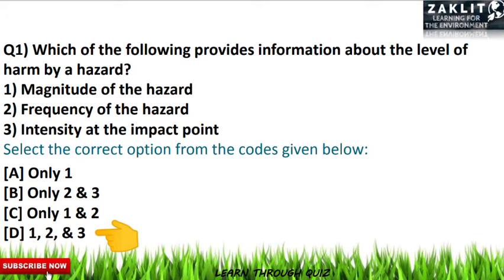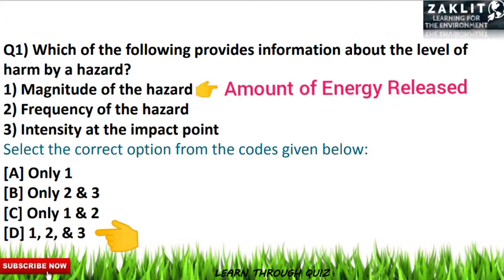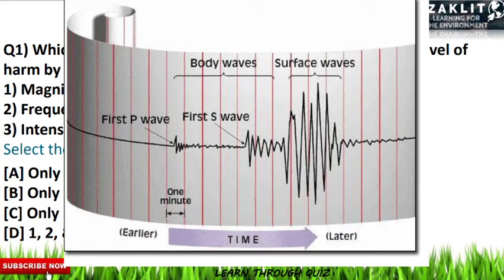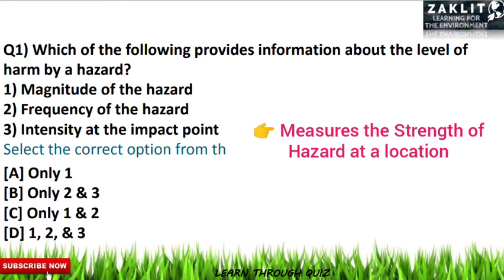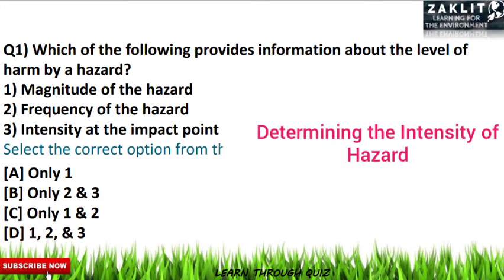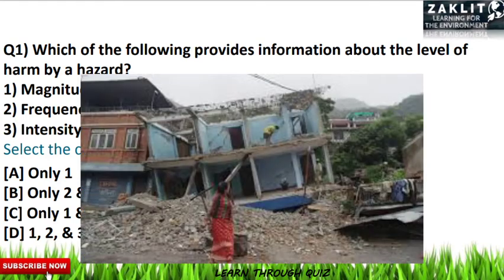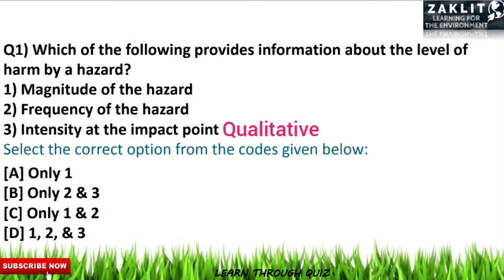First of all, the magnitude of a hazard is related to the amount of energy released by that event. For example, if you are considering an earthquake, the magnitude is determined from the measurement on a seismograph. So if we take the measurement of the seismograph, we will get to know the magnitude of the earthquake. But intensity measures the strength of the shaking produced by the earthquake at a certain location. So the intensity is determined from its effect on people, infrastructure and the natural environment. So we can say intensity is the qualitative impact and magnitude is the quantitative impact of the hazard.